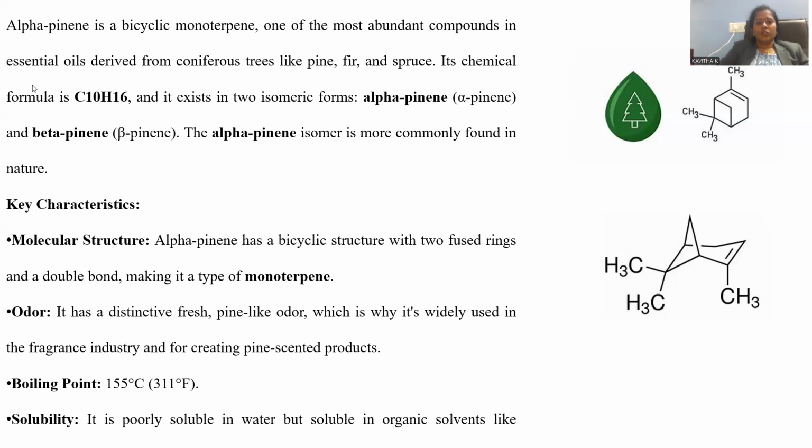Boiling point. Alpha pinene boils at a temperature of 155 degrees centigrade, which can be measured in Fahrenheit as well, 311 degrees Fahrenheit. So 155 is just above 100 degrees, which is the boiling temperature of water. Solubility.